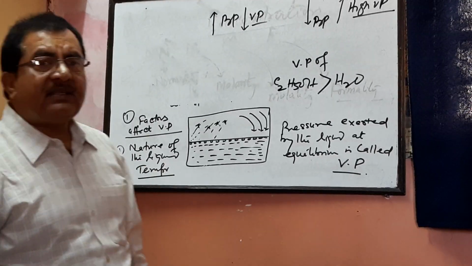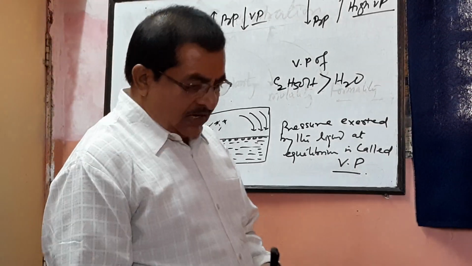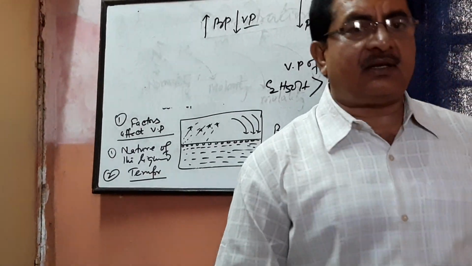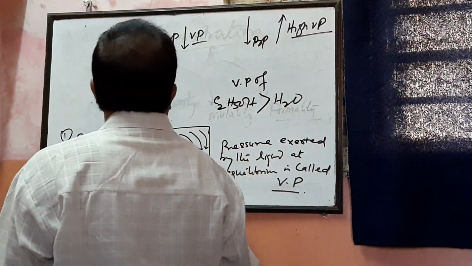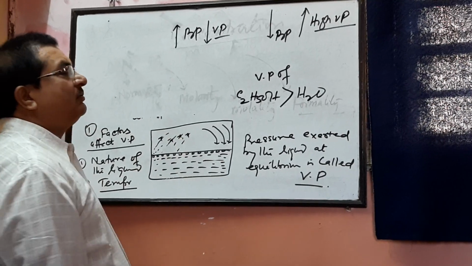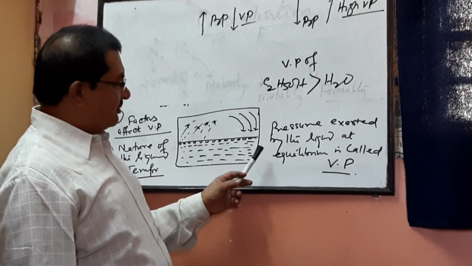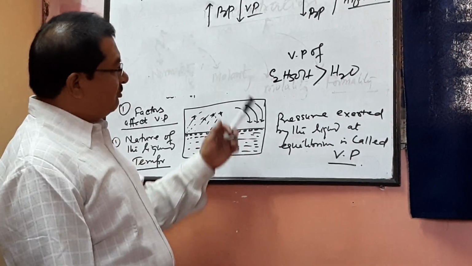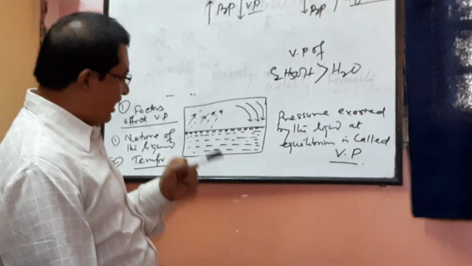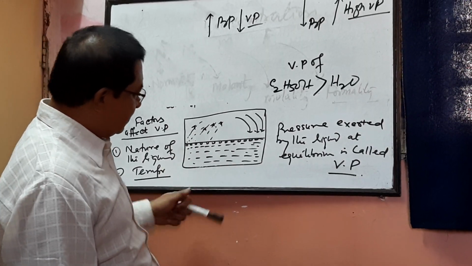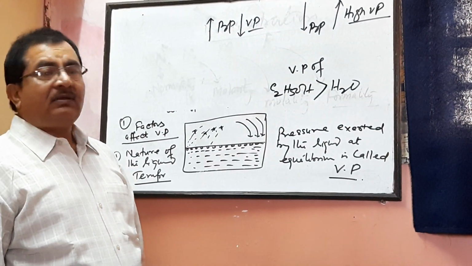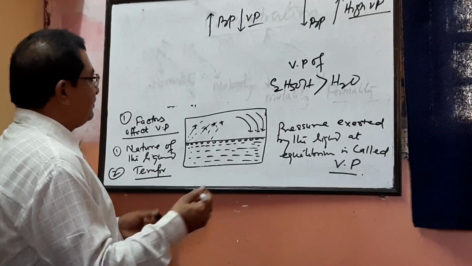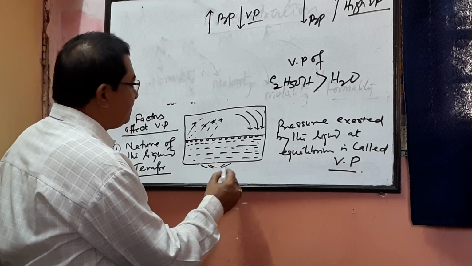Second is temperature. Temperature also plays a vital role in deciding the vapor pressure. Suppose you have the same container. The first time you have taken water, the second time alcohol, and the third time in the same container we are giving water again. Alright, and now we heat it. Now we give the temperature.